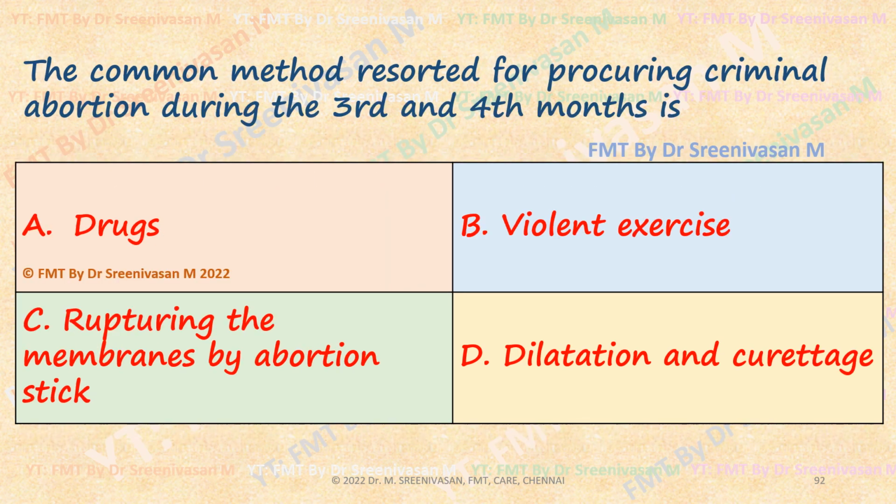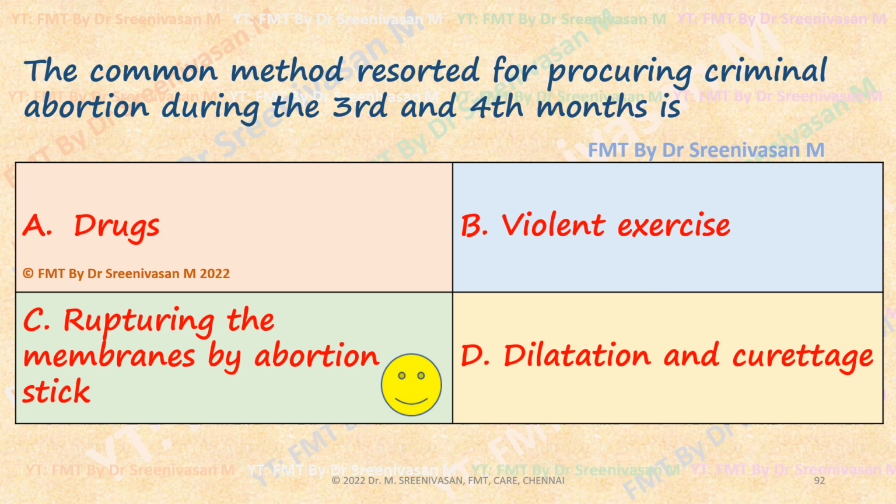The common method resorted to for procuring criminal abortion in the third and fourth month, that we have already discussed, is the rupturing of membranes by abortion stick. Mechanical interference like the abortion stick is generally employed in the third and fourth month.